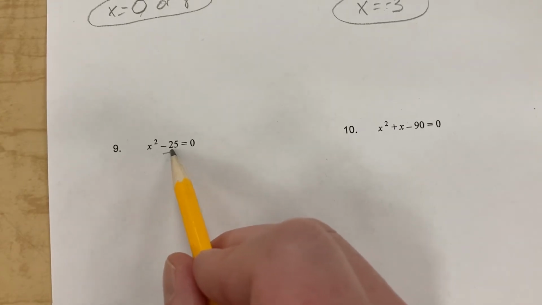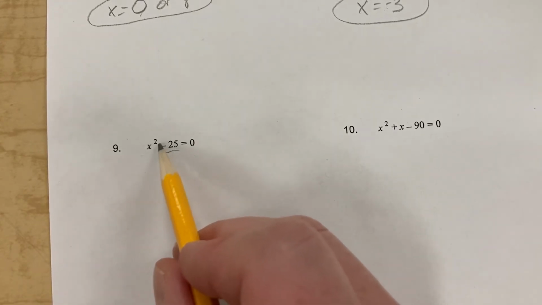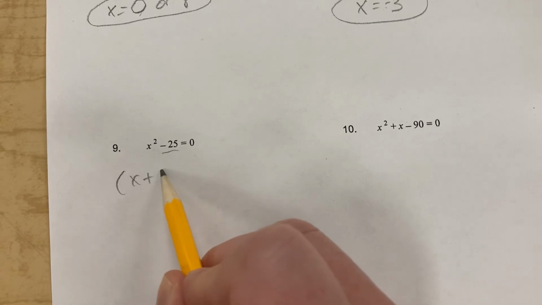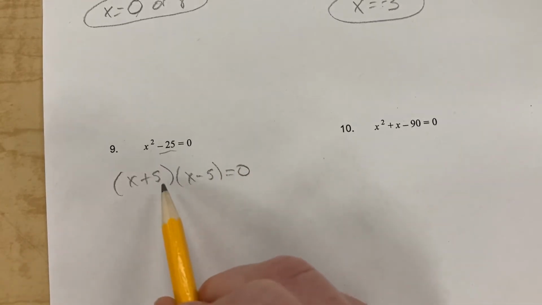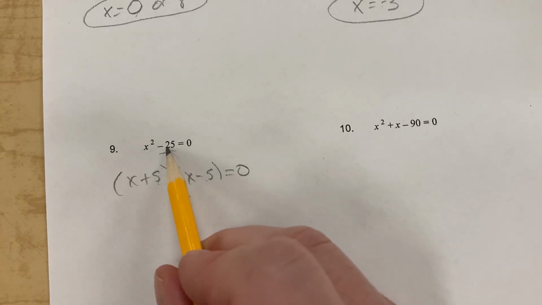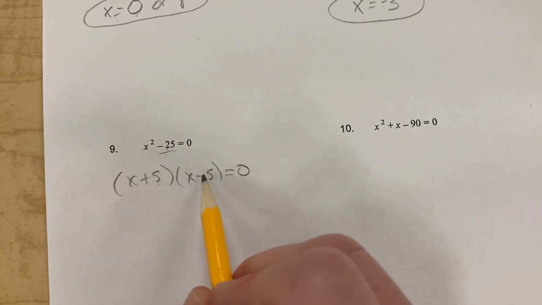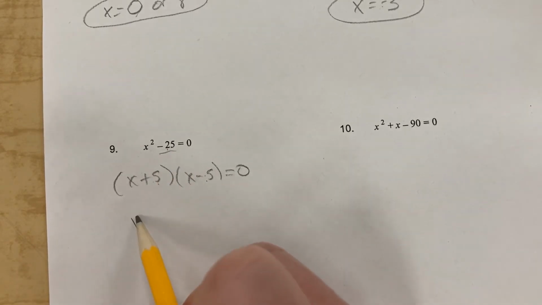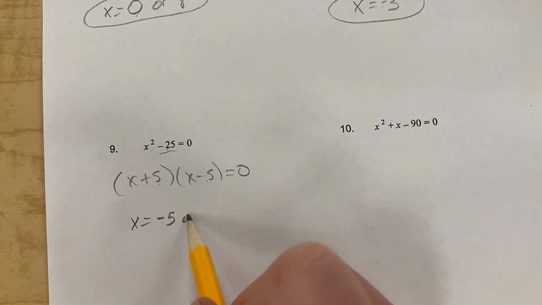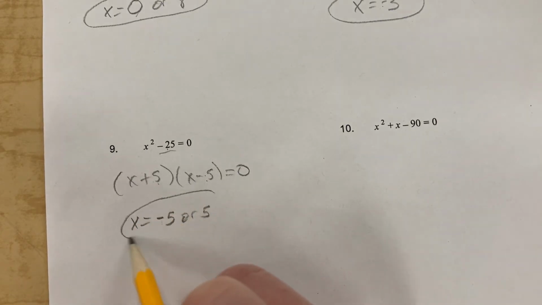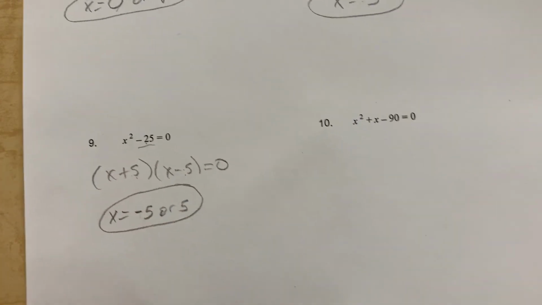Here I'm looking for two numbers that multiply to equal negative 25 and add to equal 0. So hopefully we feel good about doing 5 and negative 5. 5 times negative 5 is negative 25. 5 plus negative 5 is 0. What would make x plus 5 equal 0? Negative 5. What would make x minus 5 equal 0? Positive 5. So that was not too bad.